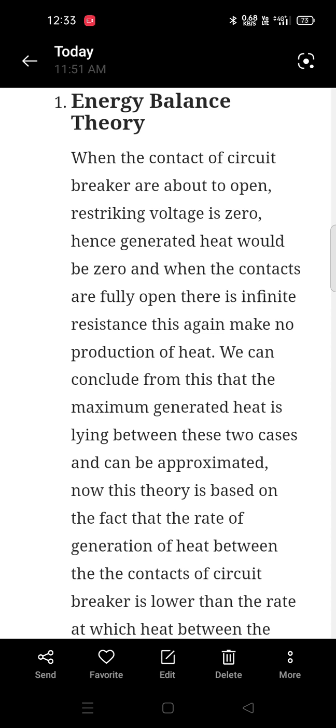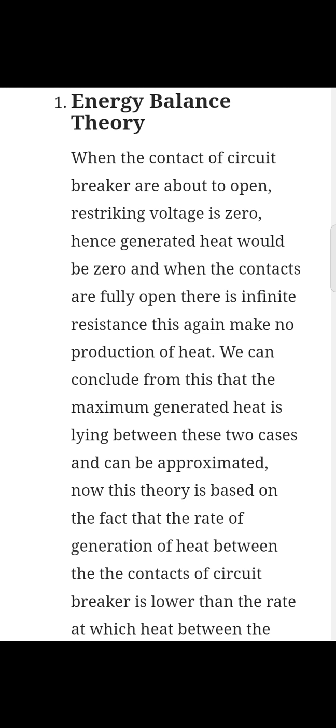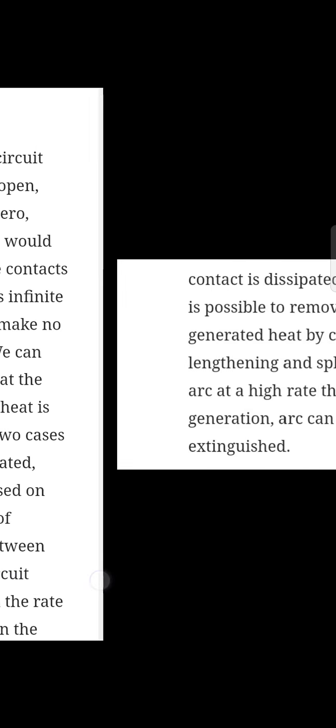So, as we see, when the contacts of circuit breakers are about to open, restriking voltage is zero, so the generated heat would be zero. So, the maximum generated heat lies between the two cases, where the rate of generation of heat between the contacts of circuit breakers is lower than the rate at which heat between the contacts is dissipated. So it is possible to remove the generated heat by cooling, lengthening and splitting the arc at a high rate of generation. The arc can be extinguished.